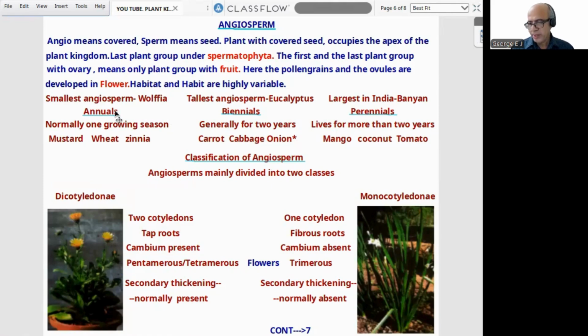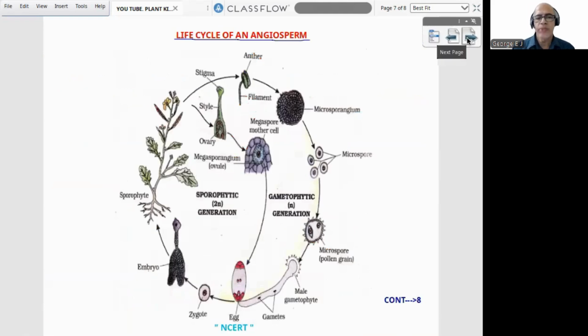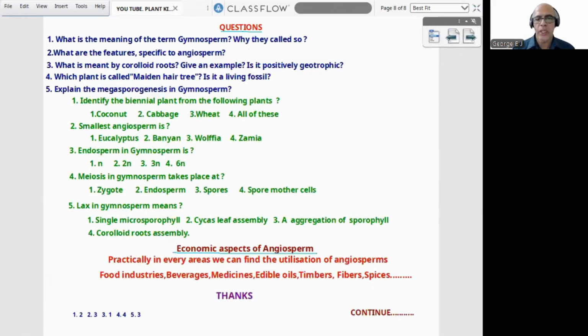Then some data-based area, smallest to largest. Then annual, biennial, and perennial. Then classification of angiosperm, dicot and monocot, their differences. Then a life cycle diagram, presently not in NCERT, an old NCERT diagram, but it is very useful. Odd one out they can ask: 3 from gametophytic, 1 from sporophytic generation, find the odd one. For that purpose only I put it there. Then we entered into 5 theory questions, 5 NEET model questions. After that, one more topic, economic aspects of angiosperms. Then key given, etc.